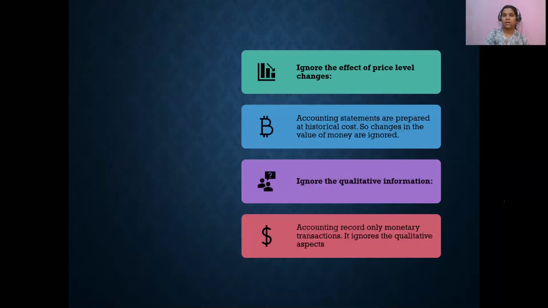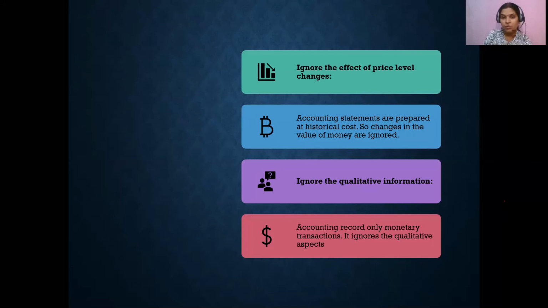Okay, and then it ignores the effect of price level changes. As I told you in the first point, this point is also partially related to that only. What we do is historical recording. Whatever transaction has taken place, we are going to record it. We are not going to change any value, any money relating to it. So all the accounting statements are prepared on a historical basis. So changes in the value of money are ignored.